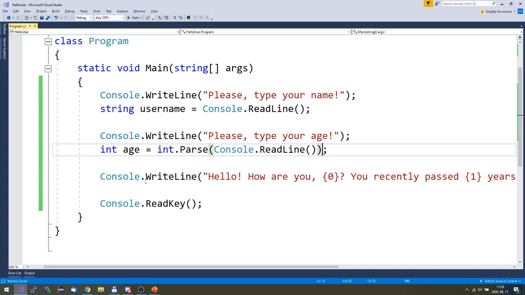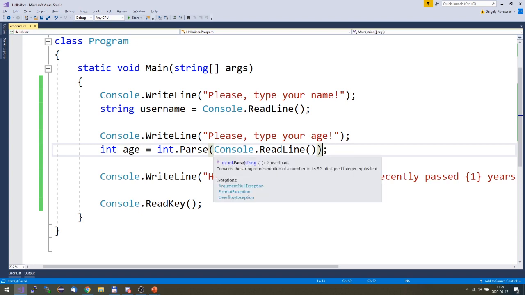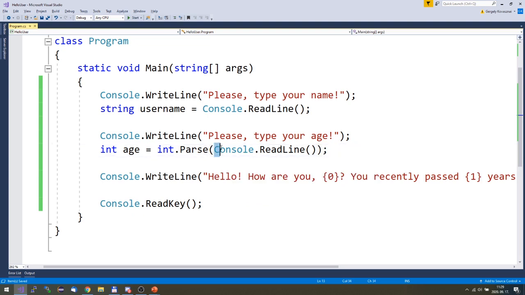So basically, what this does is that it takes the string we read from the console and tries to parse or convert it to an integer. Okay, did you get it? Yes. Okay, so I'm pretty sure you will use those types of instructions next week with Mr.